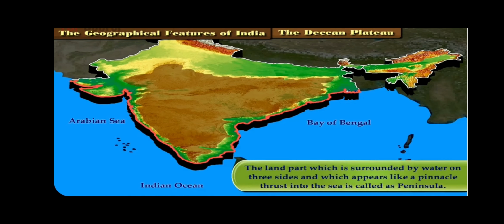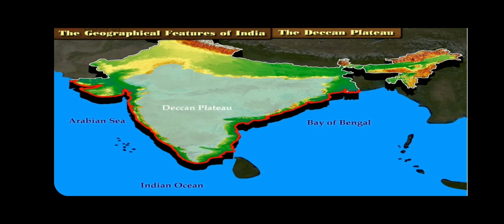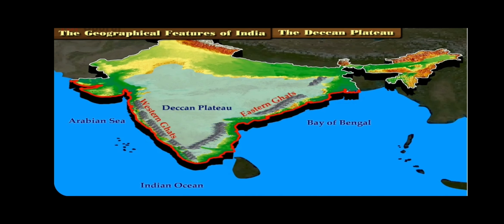The land part, which is surrounded by water on three sides like a pinnacle thrust into the sea, is called a peninsula. A considerable section of the Indian peninsula is occupied by the Deccan Plateau. The mountain ranges to the east of the Deccan Plateau are called the Eastern Ghats. The Sahyadri mountain ranges that lie on its west are called the Western Ghats. The Konkan and Malabar coast lies towards the west, along the Sahyadri mountain ranges.